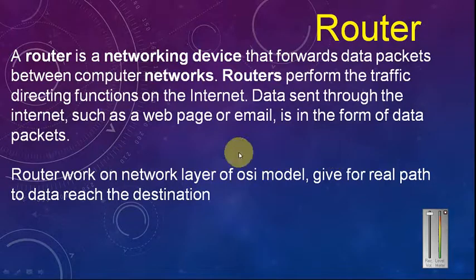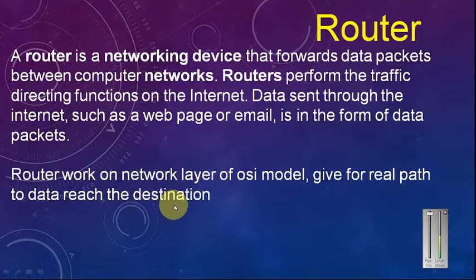Next is the router. A router is a networking device that forwards data packets between computer networks. Routers perform the traffic directing functions on the internet. Data sent through the internet, such as a web page or email, is in the form of data packets. And another thing you have to keep in your mind: a router works on which layer of the OSI model? The network layer of the OSI model, right? And it gives the real path for data to reach the destination.